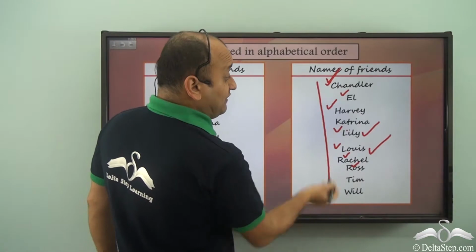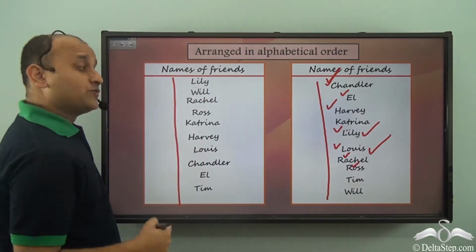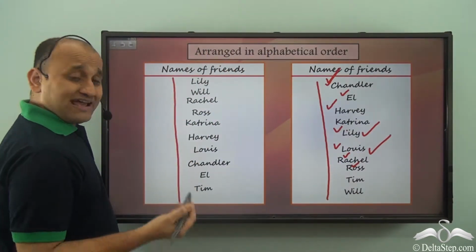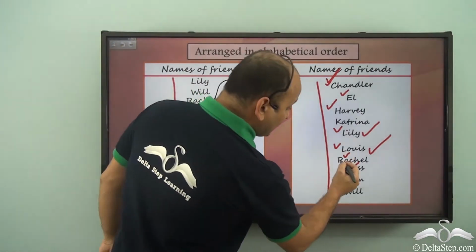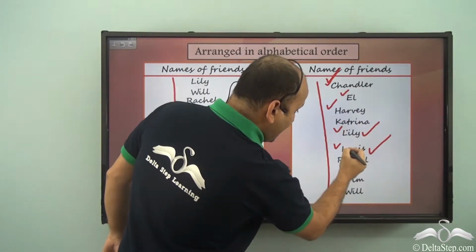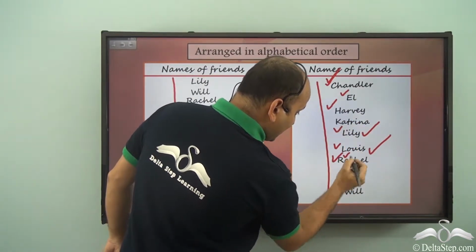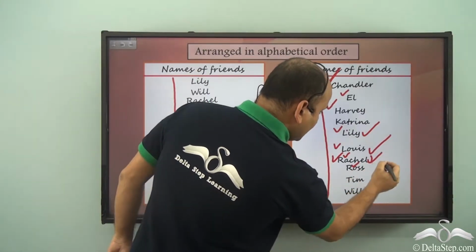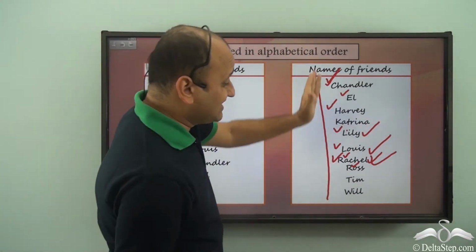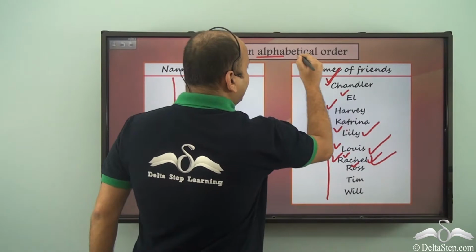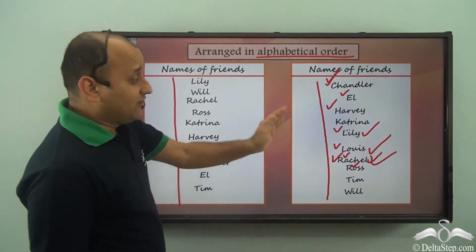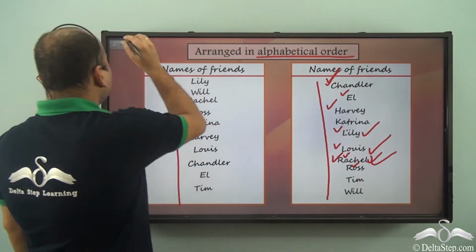So what did we do? We arranged it in alphabetical order. Now searching for names is much easier. For example, if you want to look for Rachel, you know that R will come down in the list. So you simply come here, you have K, then you have L, and after L you have R. So you have Rachel here. Locating particular names or particular text is very easy in a list arranged in alphabetical order. So you can always arrange lists in alphabetical order if they are only text.